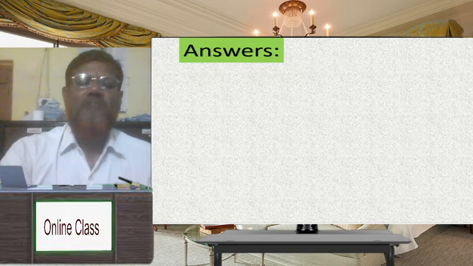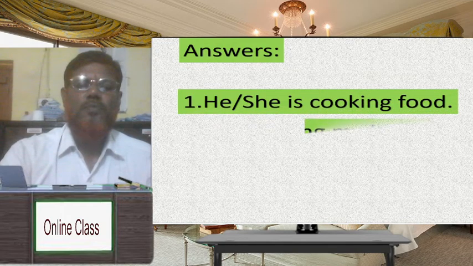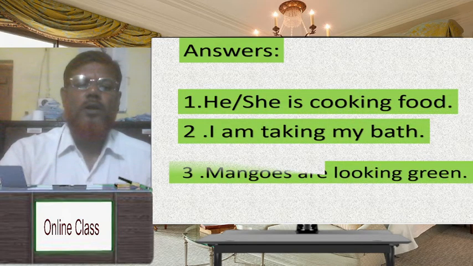Dear student, answers. Number 1, he or she is cooking food. It is continuous tense. Number 2, I am taking my bath. It's also continuous tense. Number 3, mangoes are looking green. After that it is a continuous tense.